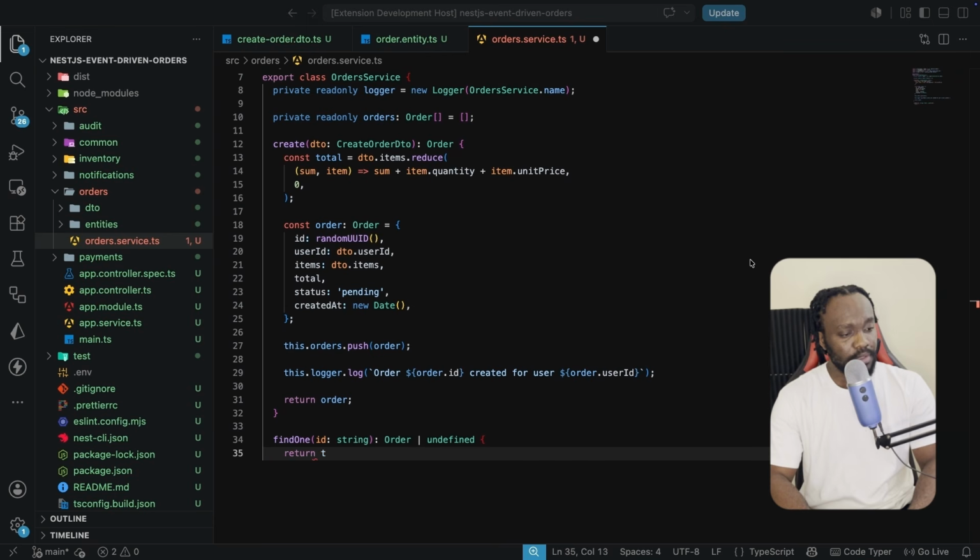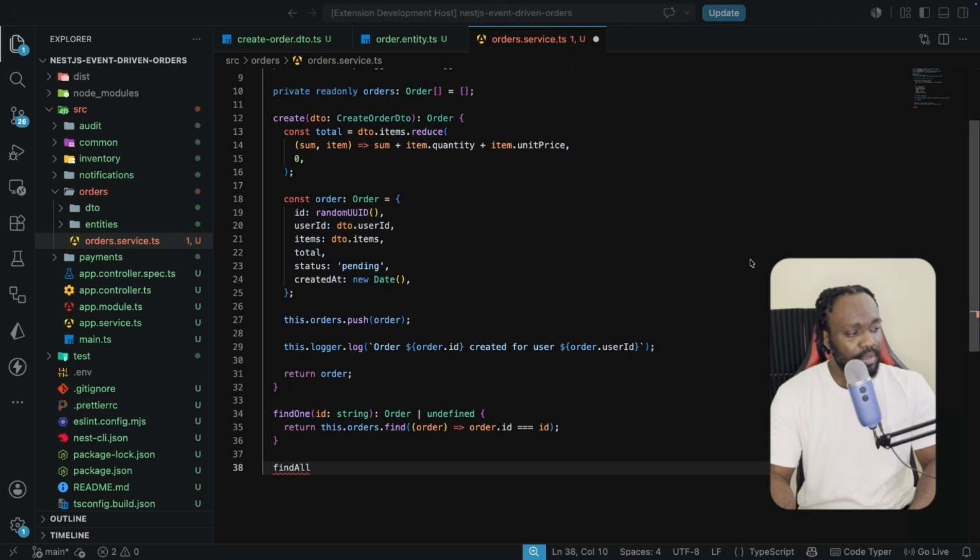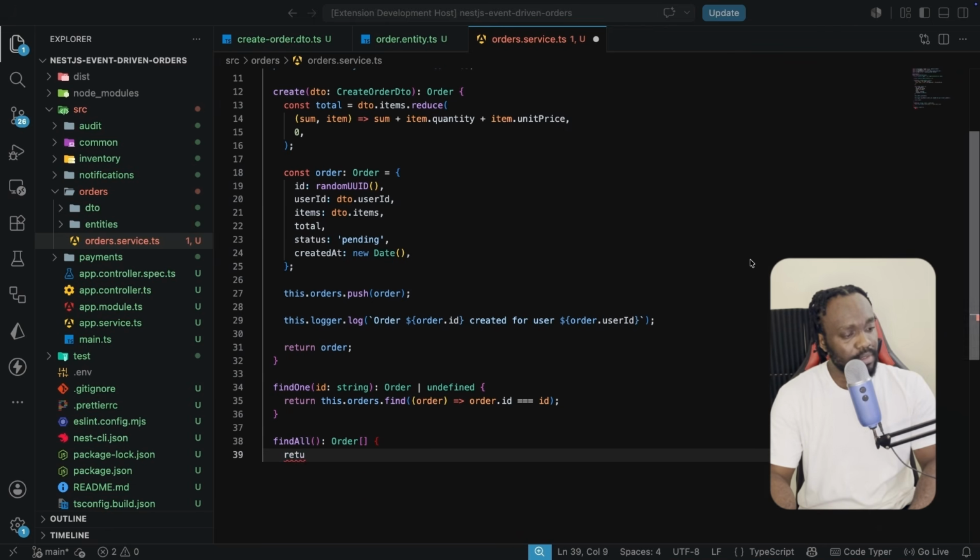So we're going to return this.orders.find. The find method is going to take in the order, so each item in the list, and it's going to make the comparison like this. And finally, we're going to have the findAll, which is going to return a list of orders, and we're just going to return this.orders over here.